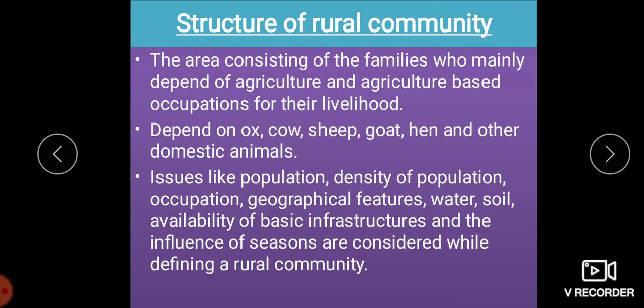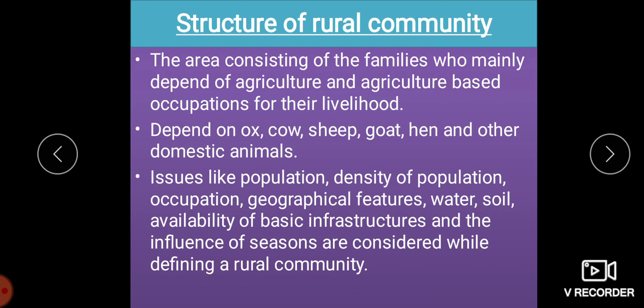So these families' children, apart from agriculture, many families also depend upon the rearing of animals like ox, cow, sheep, goat, hen, and other domestic animals. So when we put all this together, the physical characteristic of the village is agriculture, and agriculture is based on occupations.